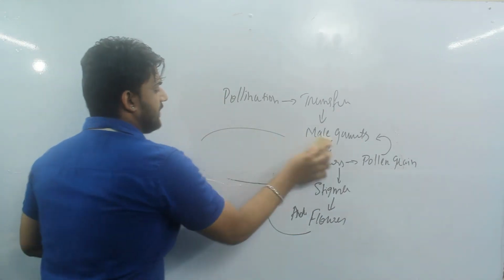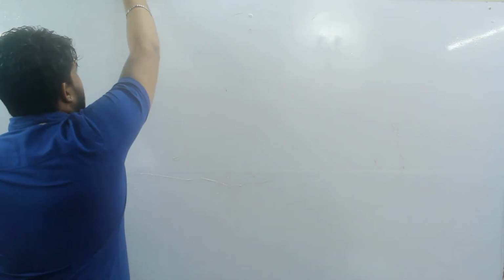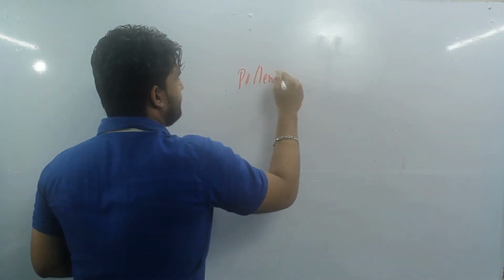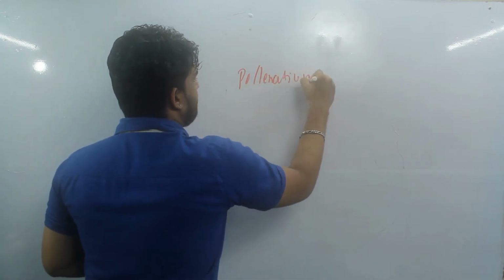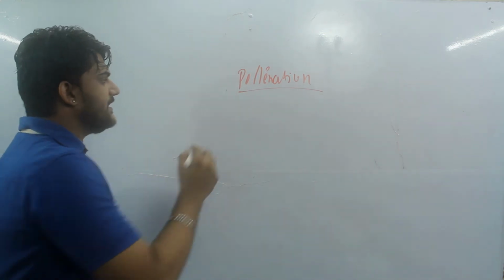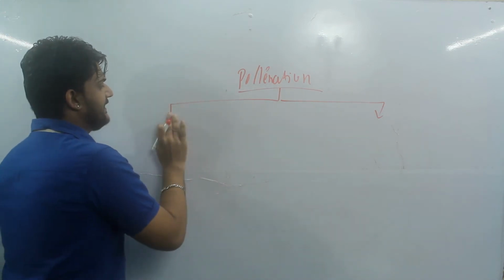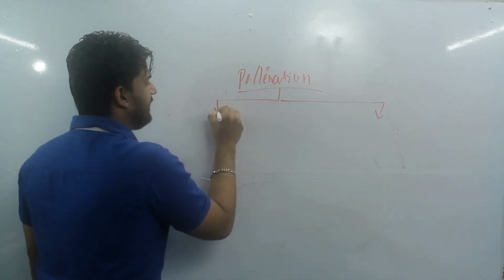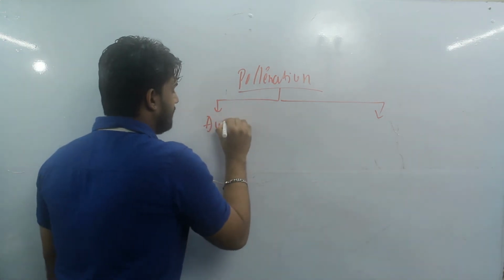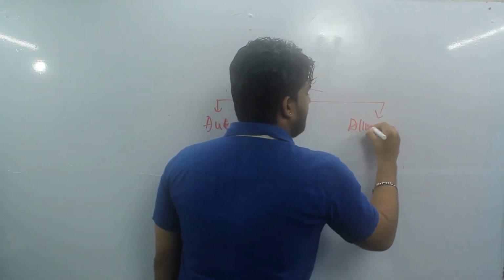Let's see what the two categories are. Pollination has mainly been divided into two categories. First is autogamy, and another one is allogamy.